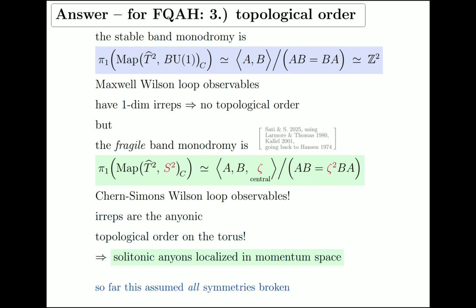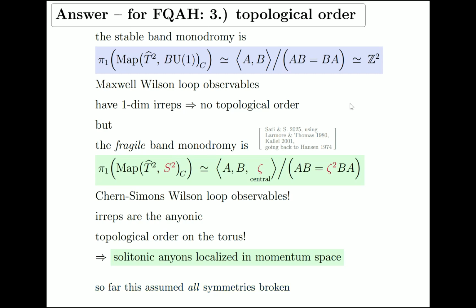On the other hand, one should admit at this point, this so far has assumed that all symmetries are broken. Remember, in our formula there was a G, the crystal symmetry, which is omitted everywhere here. Omitting it is the same thing as saying there is no symmetry. The symmetry group is the trivial group. So this is the prediction of the theory for when exactly every symmetry is broken.